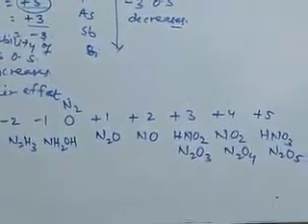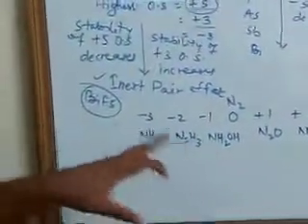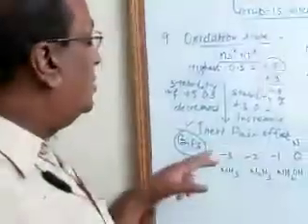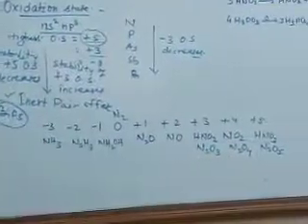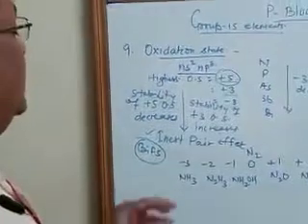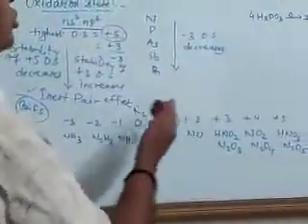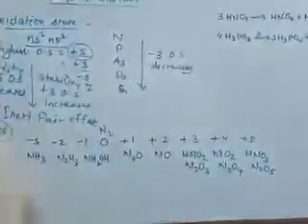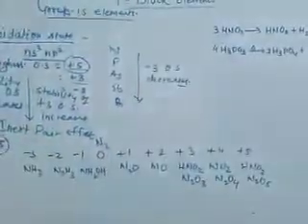Many questions will be there in the case of multiple choice questions. So nitrogen shows all the oxidation states between -3 to +5, and we have seen the different examples for each case. Now, a very peculiar property in the case of nitrogen and phosphorus: as nitrogen and phosphorus show a variety of oxidation states, the compounds of nitrogen and phosphorus have the tendency to disproportionate.